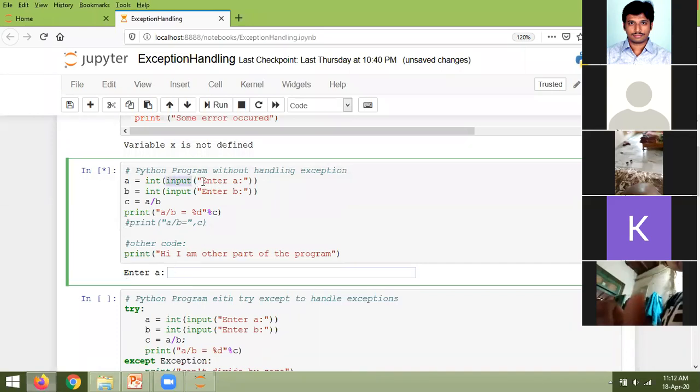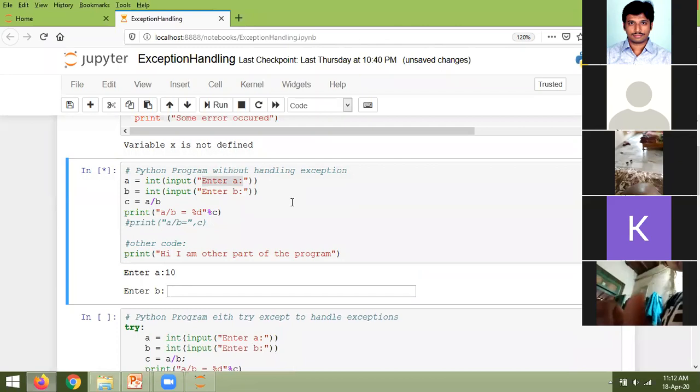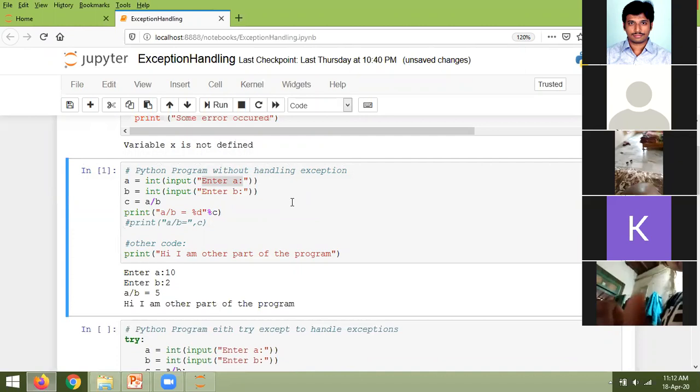it asks Enter A. This is the prompt you have given within this. It is asking for A, and I'm taking the value of 10. Next, I'm pressing enter. It is asking for another number. I'm taking the value as 2. I'm pressing enter here. Look at this.